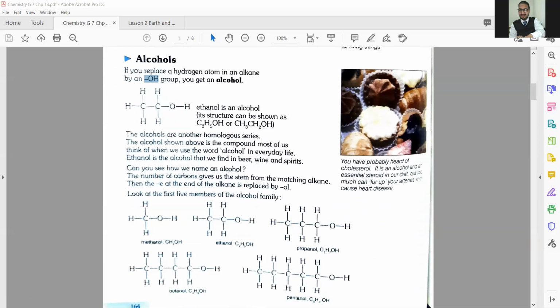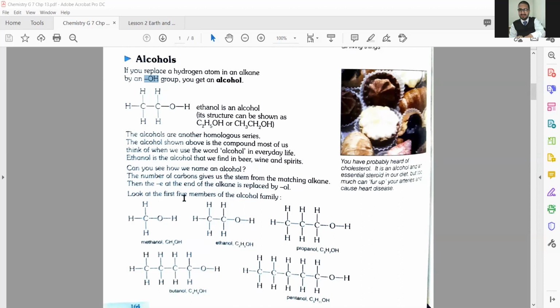Why? Because we are just replacing one hydrogen with an OH group. With before it was methane, so methanol or methyl alcohol, no difference. So here what we change is just E with OL, from alkane replaced by OL.